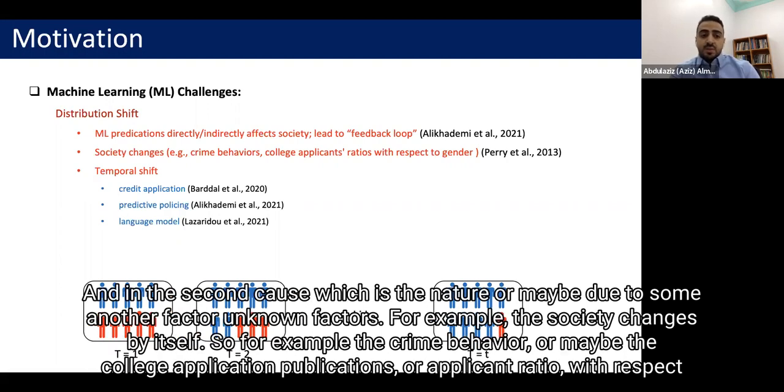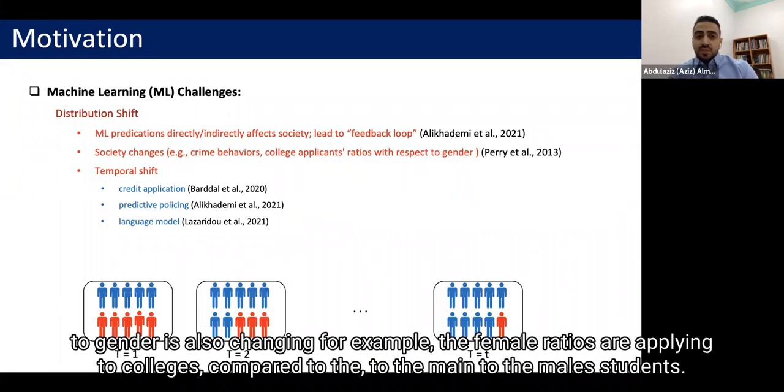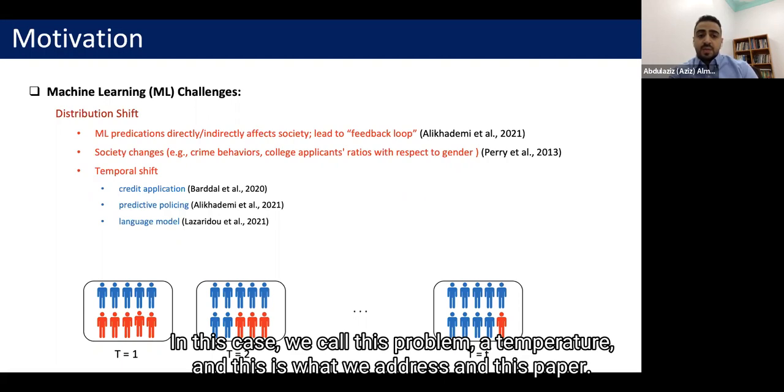The second cause is nature or some other unknown factors. For example, the society changes by itself. So for example, crime behavior, or the college applicant ratio with respect to gender, is also changing. For example, the ratio of female students applying to colleges compared to male students. In this case, we call this problem a temporal shift, and this is what we address in this paper.